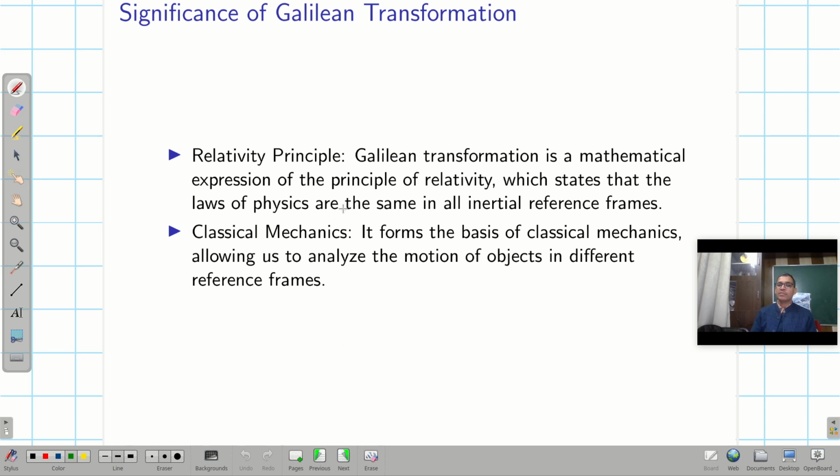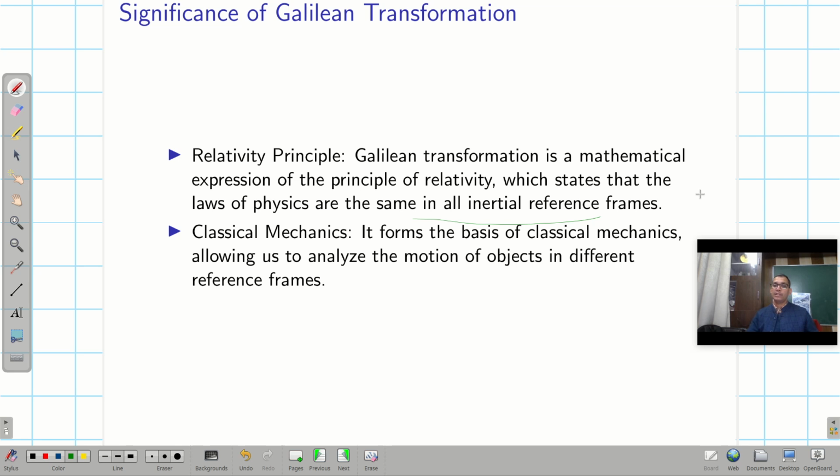What is the significance of these? The Galilean transformation is the mathematical expression for the principle of relativity, which states that the laws of physics are the same in all frames of reference. It never happens that a certain law of physics is valid when I am stationary, and when I start moving, the law changes.